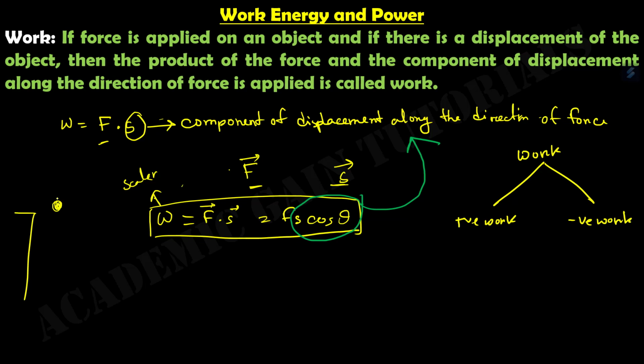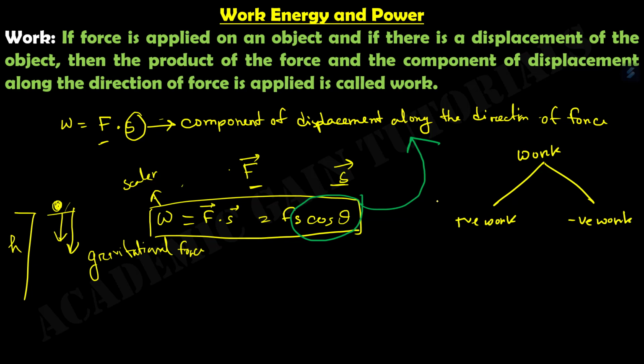Gravitational force is applied on that body, hence the body moves in the direction of the force. The body goes downwards, and the gravitational force acts downwards. So this kind of work is known as positive work.